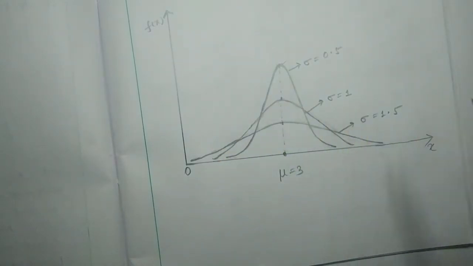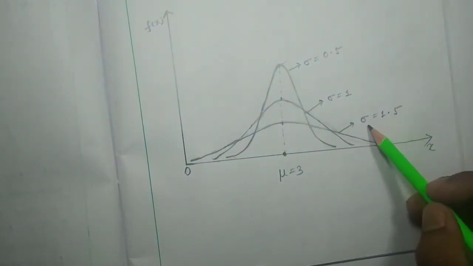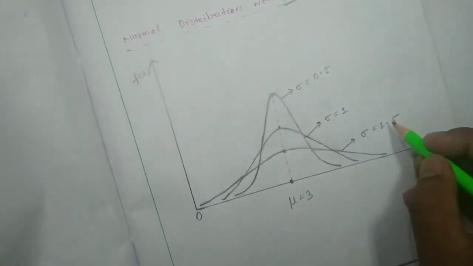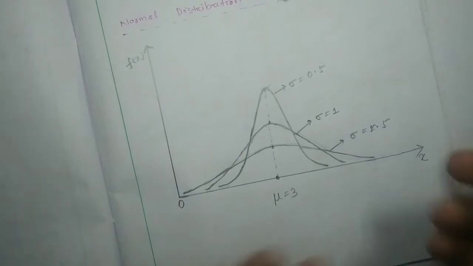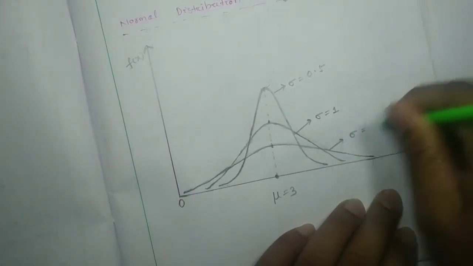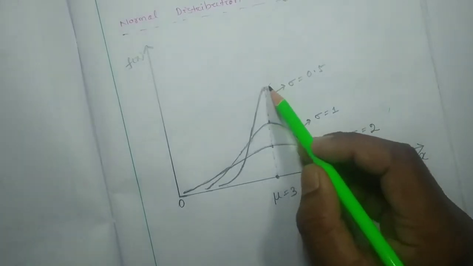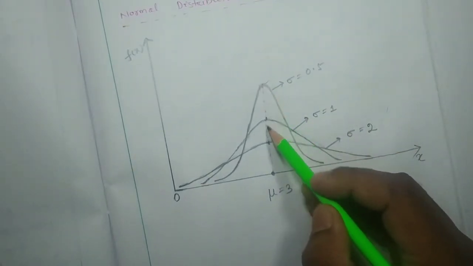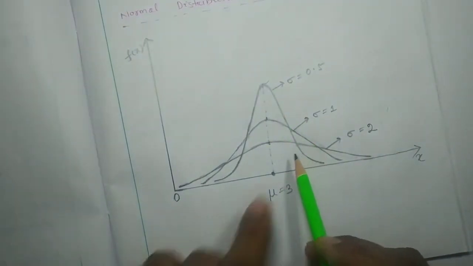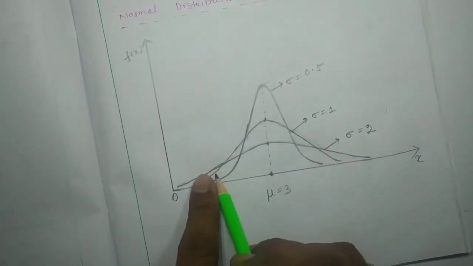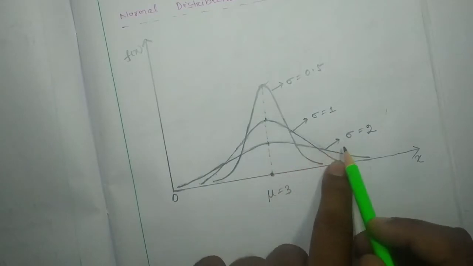Likewise, if you increase your sigma value further, here we consider 2, you just write 2. If I further increase the sigma value from 1 to 2, then its peak is going to decrease further from here to here, and again it will spread towards right and towards left. How much it spreads towards the left, that much it spreads towards the right.